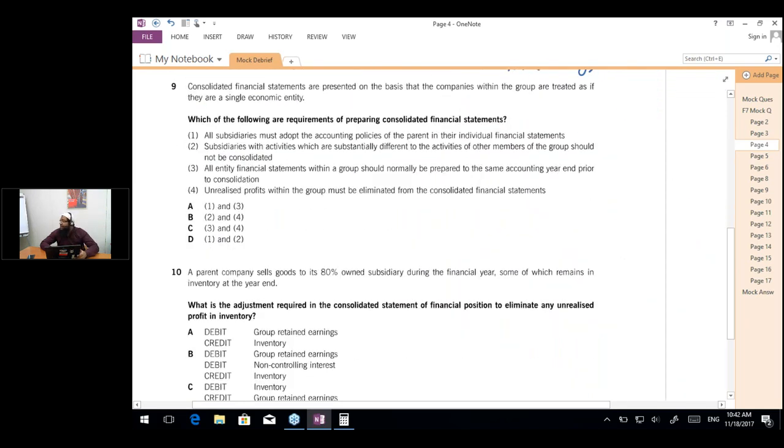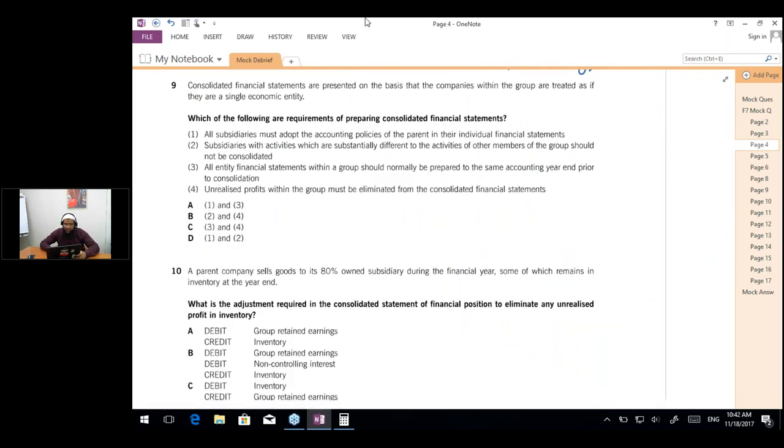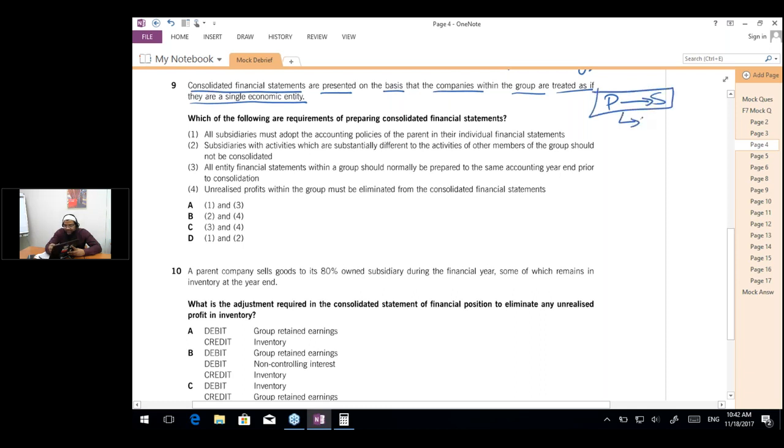Now let's move on to question number 9, where the question says that the consolidated financial statements are presented on the basis that the companies within the group are treated as if they are a single economic entity. So yes, when we are preparing group financial statements, we treat them as a single entity and prepare the financials of the entire group as one. Which of the following are requirements of preparing consolidated financial statements?